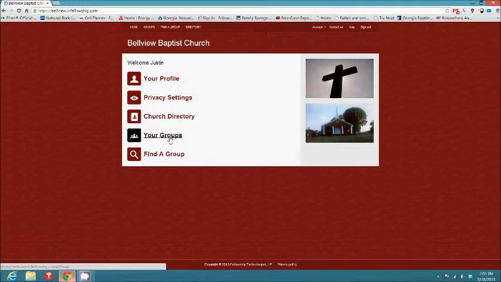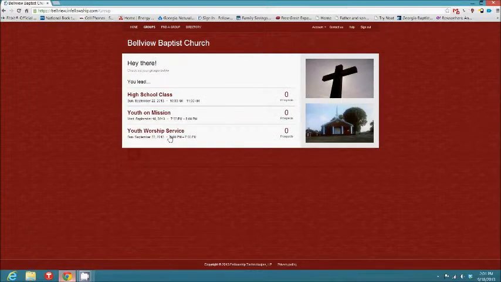You can also see your groups, and this is where you can actually find a group to join, like your Sunday school group. You should possibly already be paired with a Sunday school group if you go on a regular basis, but you can talk to me if you have any questions about that. Click here and you'll find your groups. These are the 3 groups that I basically lead, and it'll tell you if you lead any groups, and then it can tell you if you are a member or if you want to join any groups. You can do that on this page as well.